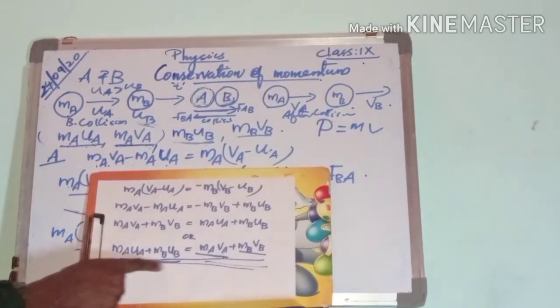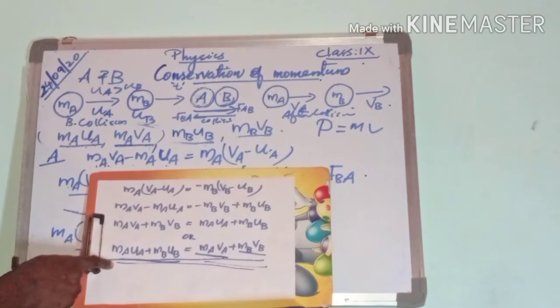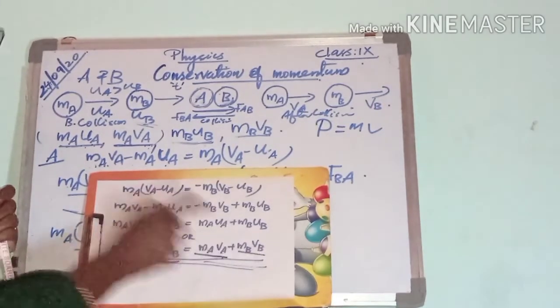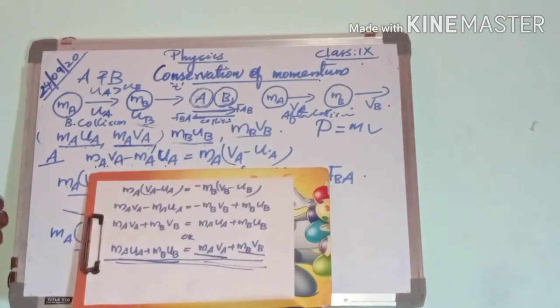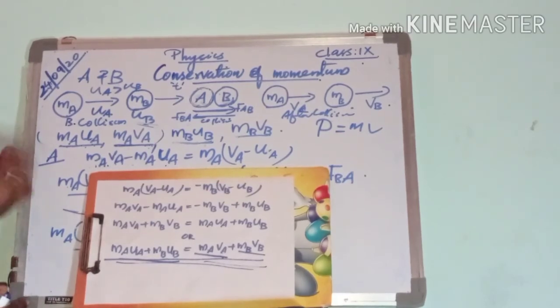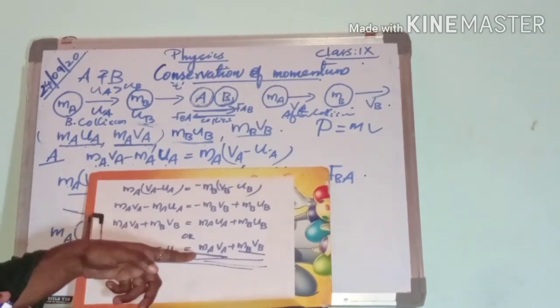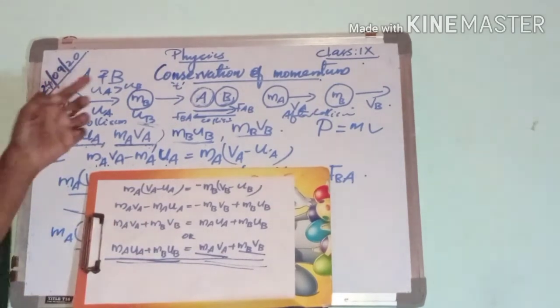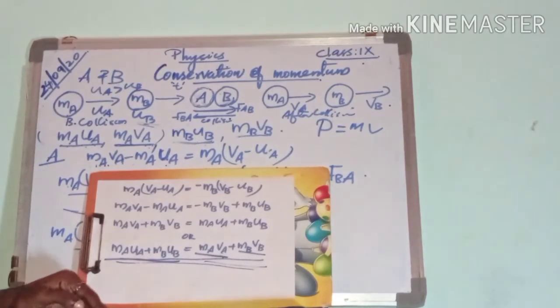In general we can say the sum of momenta of two objects before collision is equal to the sum of momenta of two objects after collision. This is the law of conservation of momentum.